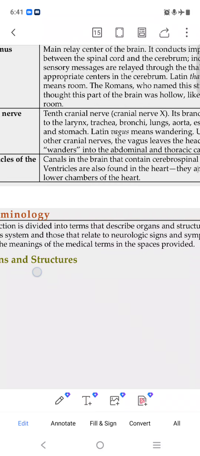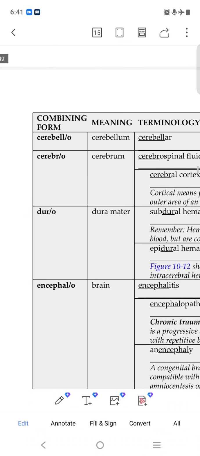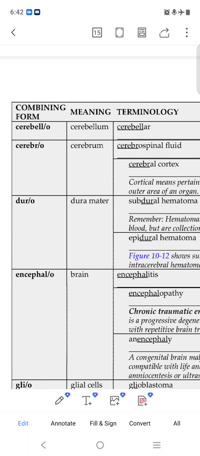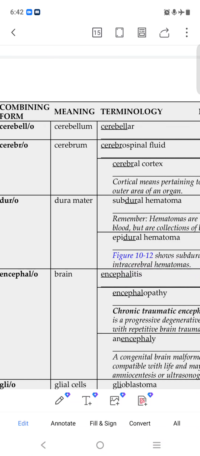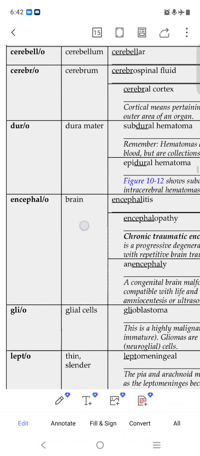Ventricle is the canal of the brain that contains the cerebrospinal fluid. Now cerebello, like cerebellum, is related to our brain. Cerebellum and cerebellum are the same. Cerebro, like cerebrum, is also related to the brain. Cerebrospinal fluid, we just saw, is a fluid in our brain. Cerebral cortex is related to the brain. Cortex means the outer layer of our brain.